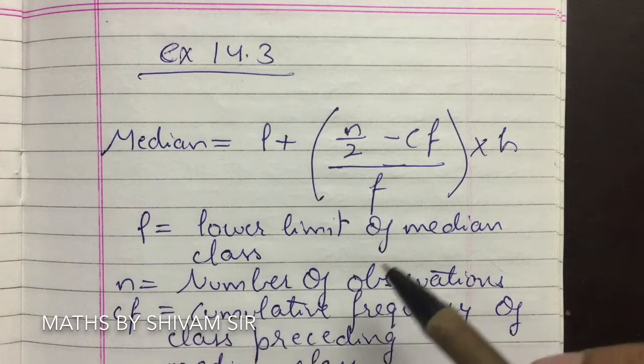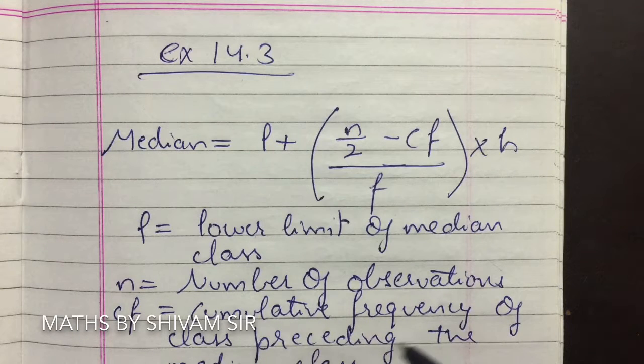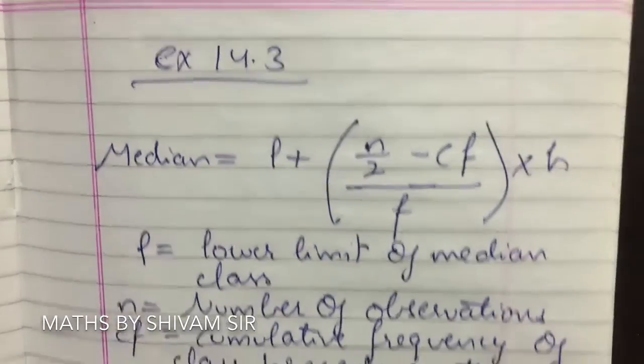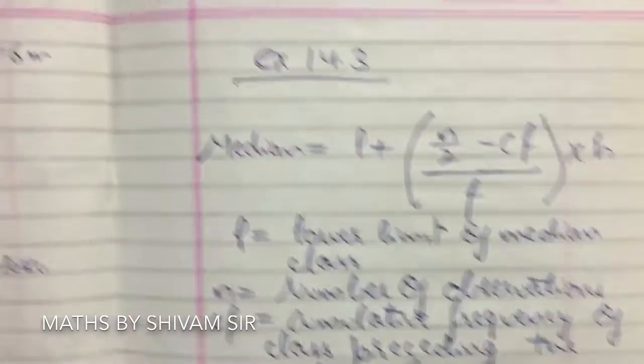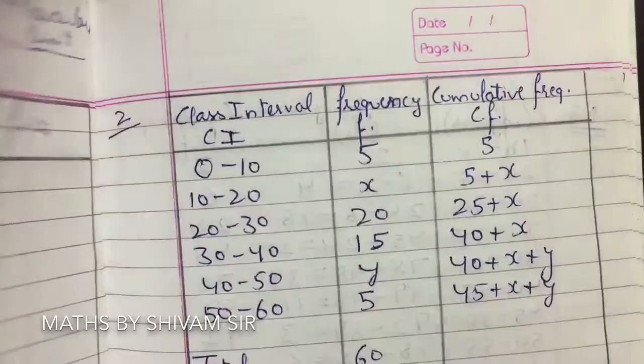So L is the lower limit of the median class, n is the number of observations, CF is the cumulative frequency of the class preceding the median class, f is the frequency of the median class, and h is the class size. So let's discuss this with the help of questions. Question number first, exercise 14.3.